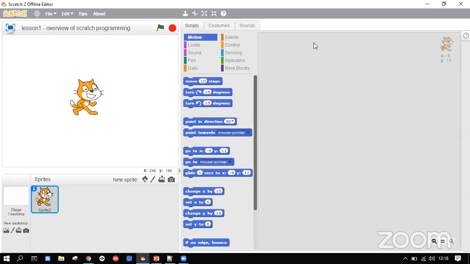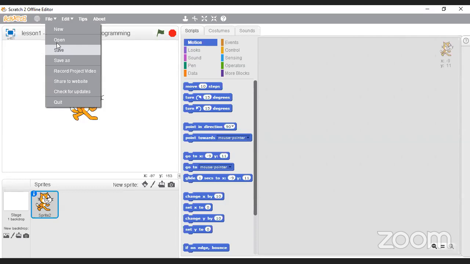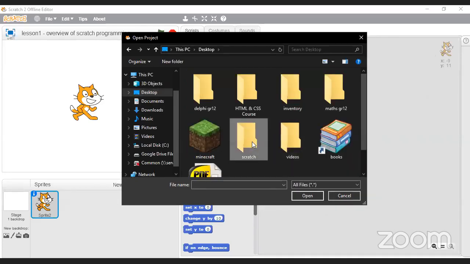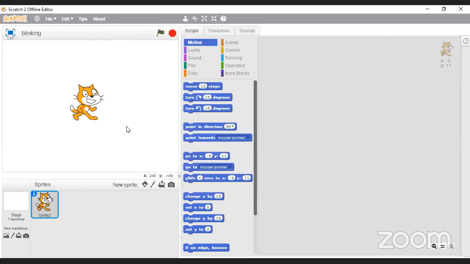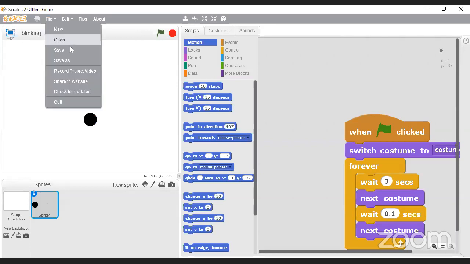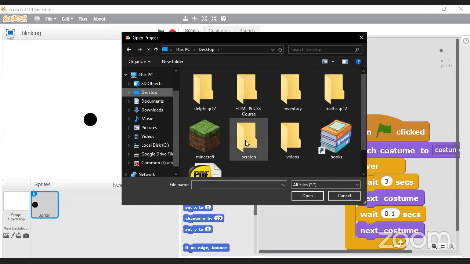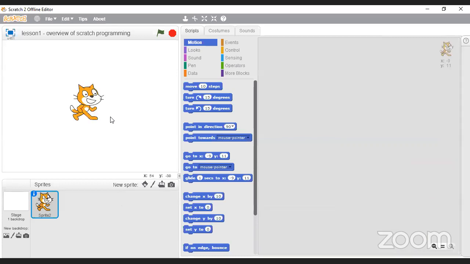Okay, so let's just make this a little bit better so you can see a little bit clearer. Okay, so we've got the menu bar. So we can also file, we can save stuff, and similarly, we can also open stuff. So I can click open, and last night I worked on a little program here. I'm going to show you how to do that a little bit later on, called blinking. So you'll see that it will load a new program here called blinking, or I can go back to the previous one. I just click open, I go to my desktop because that's where I saved it, Scratch, and I load up lesson 1, and then we're back where we started.